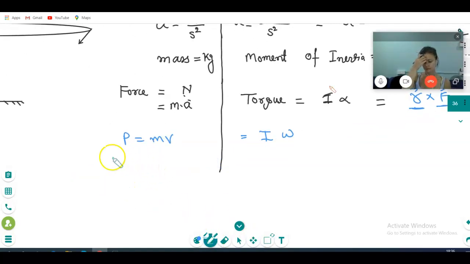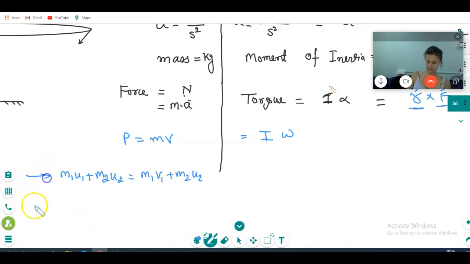What is the conservation of momentum you have studied? m1 u1 plus m2 u2 is equal to m1 v1 plus m2 v2. Correct?